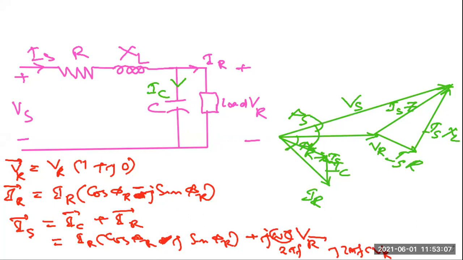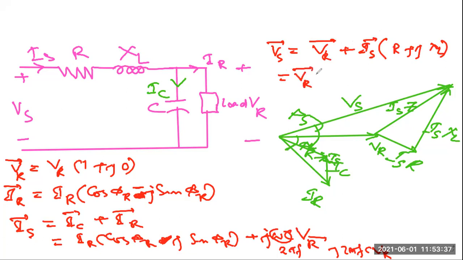Now we'll take this one. I_S is known to us, V_R is also known, so we have to calculate V_S. V_S will be equal to V_R plus the voltage drop, which is I_S vector into (R plus jX_L). V_R is V_R angle 0, so there is no change.